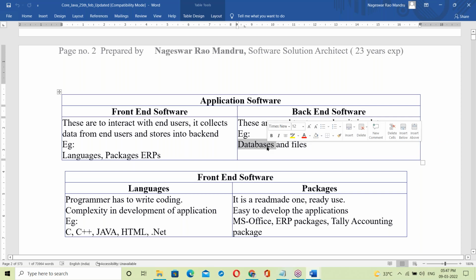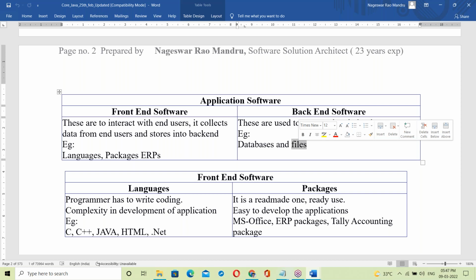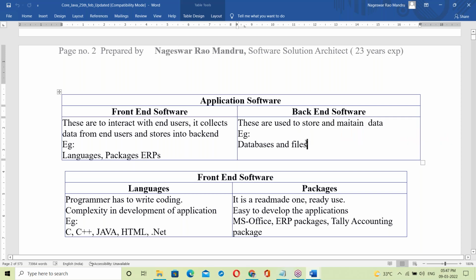For example, databases, like Oracle database and MySQL database. Databases are back ends to store the data. Next, files. In files also you can store data. Files like Linux files, Windows files, Hadoop, big data files. To store big data, we use Hadoop files.